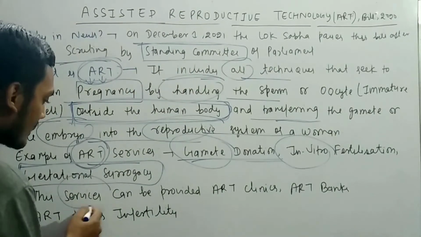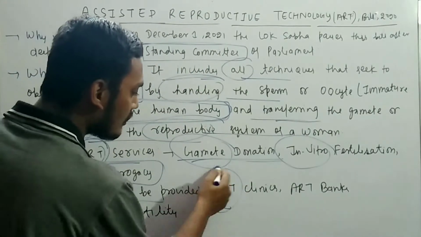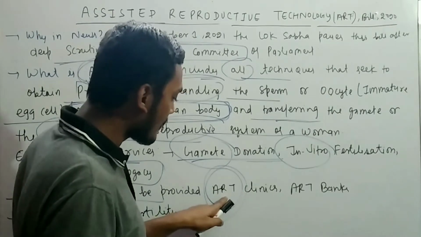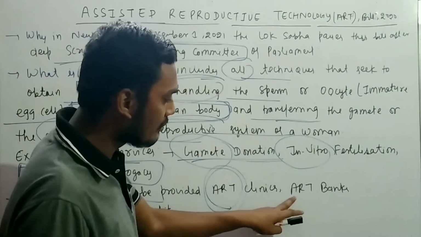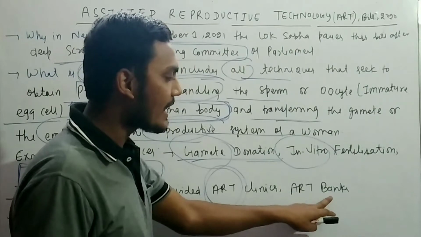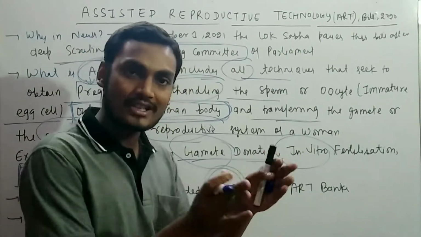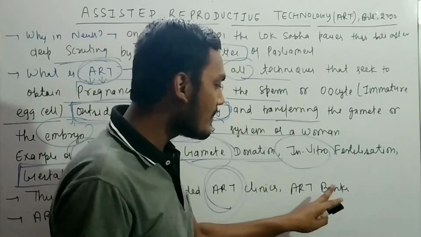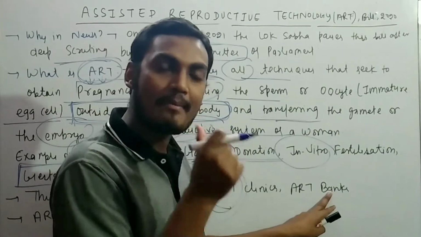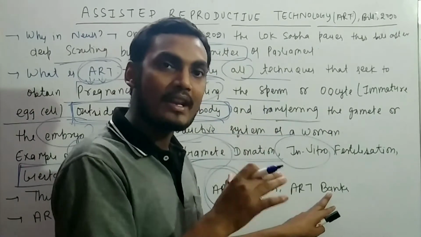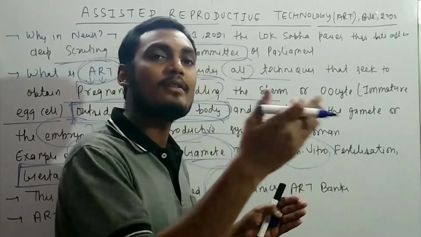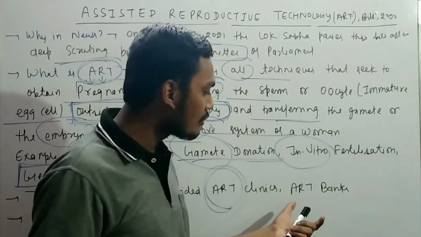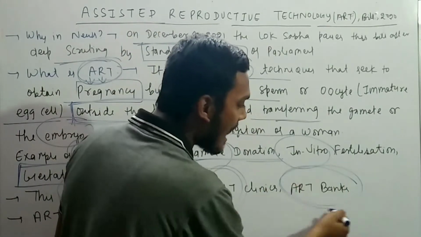Then remember that these services can be provided through the ART clinics, assisted reproductive technology clinics, as I have told you, and assisted reproductive technology banks. Clinics means where they fertilize. What do you mean by the banks? Actually, they store the gamete or egg. So this is very important, and then fertilize and then give to the commissioning couple. So here I have basically the data store.